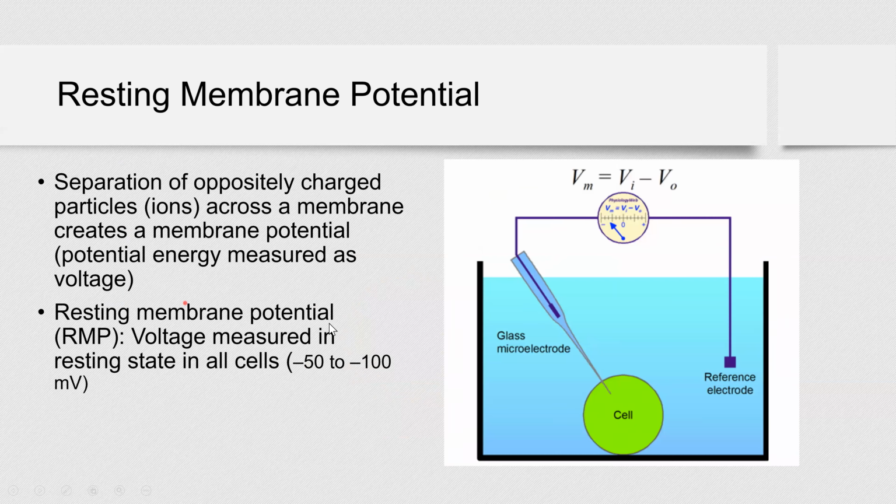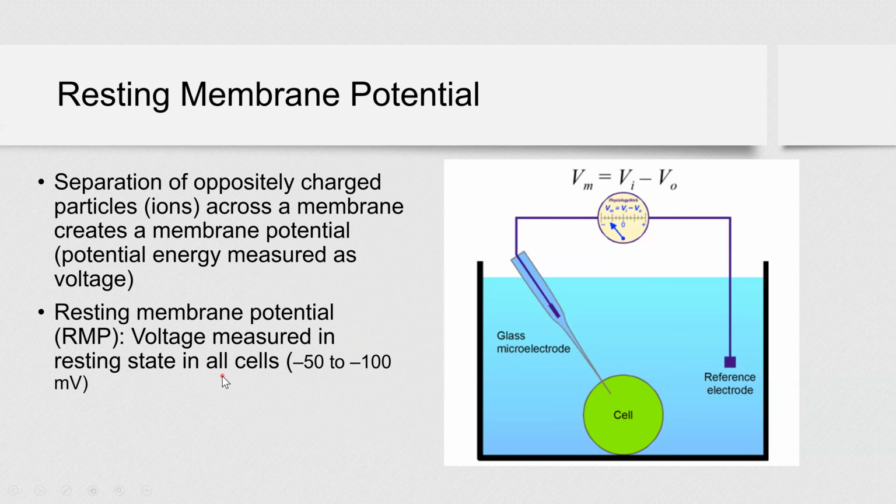So here we're reviewing what I just told you one more time. Separation of oppositely charged particles or ions across a membrane creates membrane potential. Potential energy measured as voltage. Resting membrane potential, RMP, is a voltage measured in the resting state in all cells.